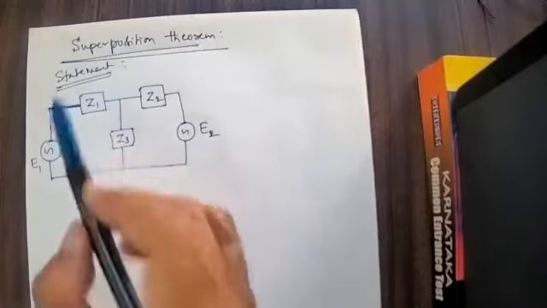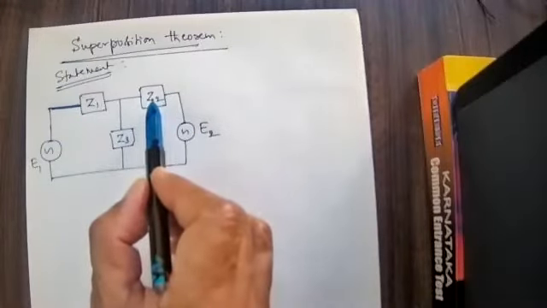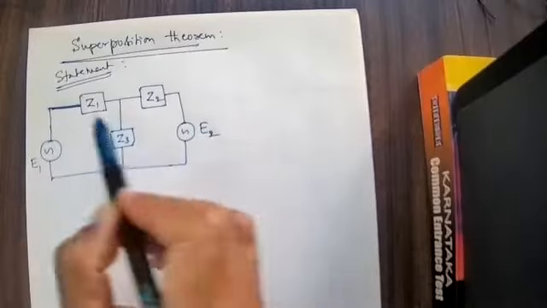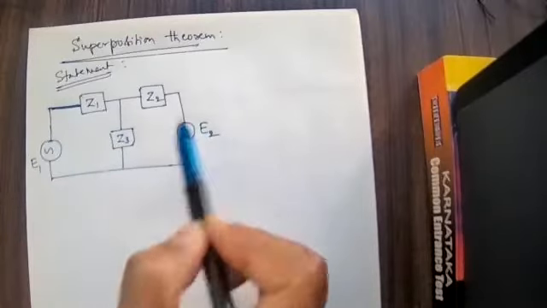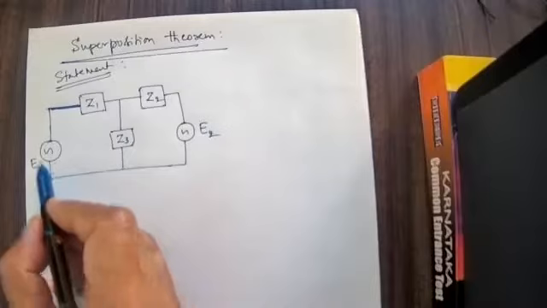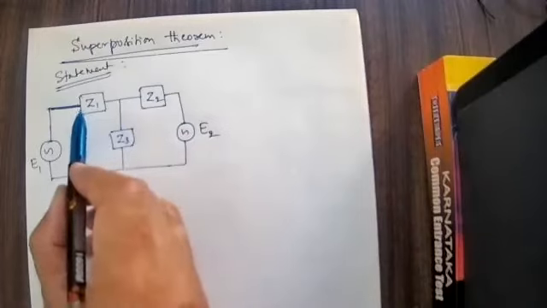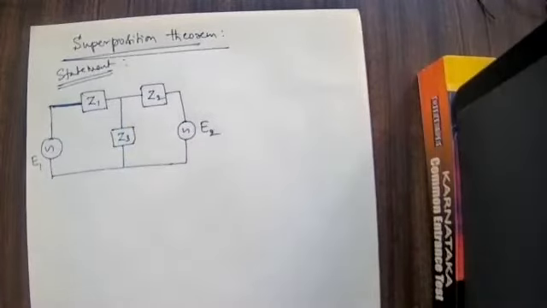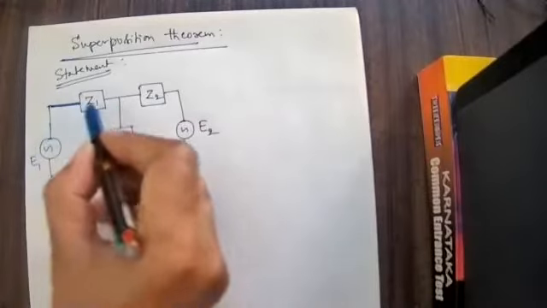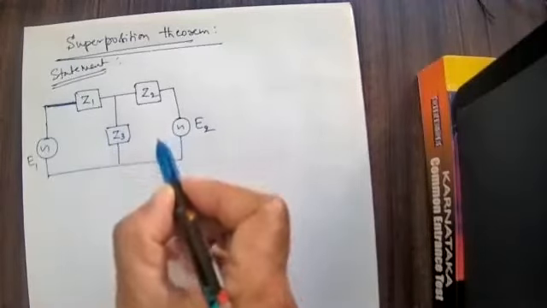The statement says that a network containing more than one impedance and more than one EMF source, if it is a linear network, then whatever current is flowing in the loops, here there is a loop, here there is a mesh, here also there is a mesh.